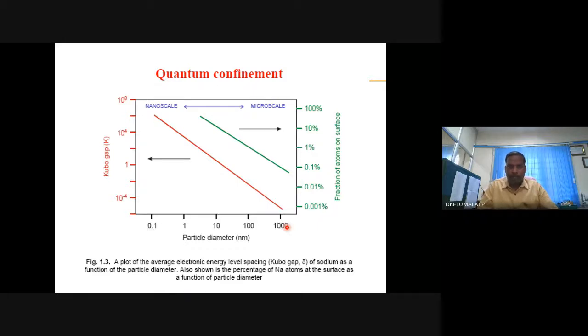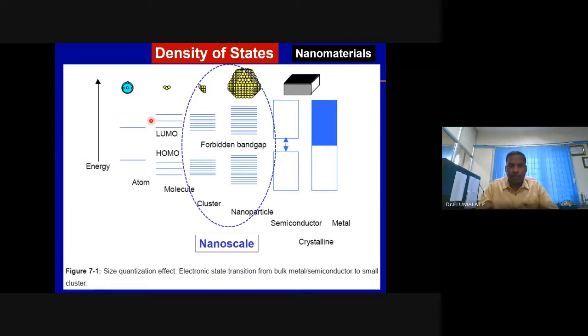Because of that, as the grain size decreases, there can be an increase in the band gap. There can be a development of the Kubo gap. I have not yet defined the Kubo gap. Band gap, you know. What is the Kubo gap? It is the average separation between successive energy levels. There is an energy level here, here, and here, and there is a separation.